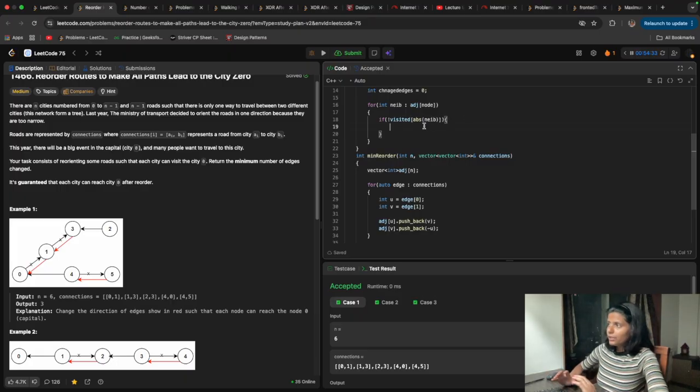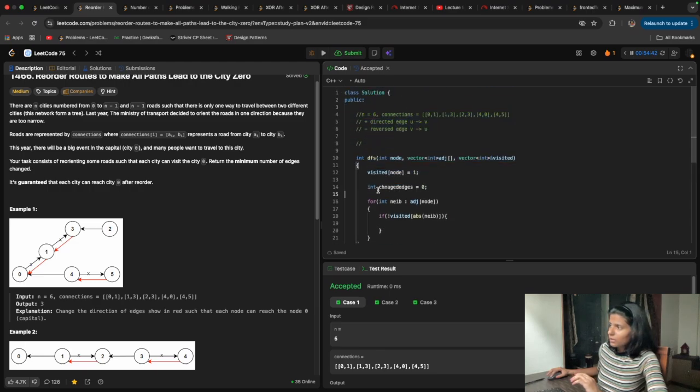So here, if it is not visited, then we have to do DFS traversal, and we need to check further how many changed edges are there in the next DFS traversal. So changed edges plus equal to DFS traversal of the absolute value of that neighbor, with that adjacency list and visited.